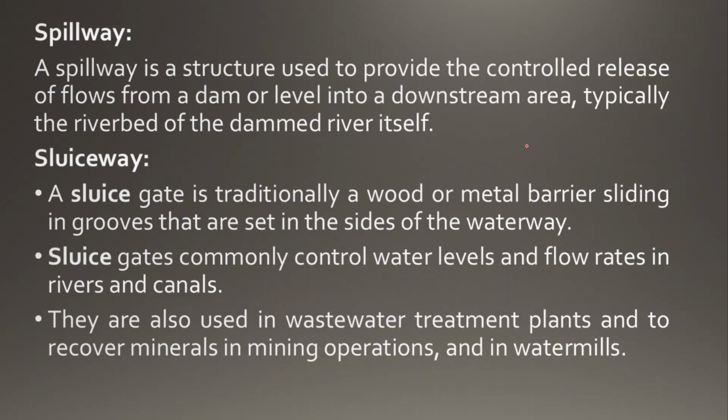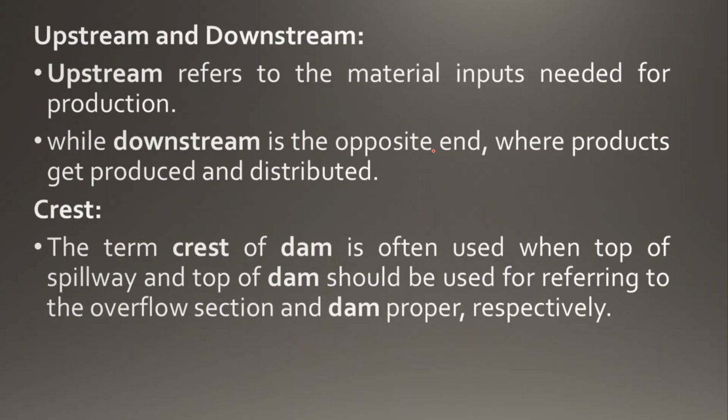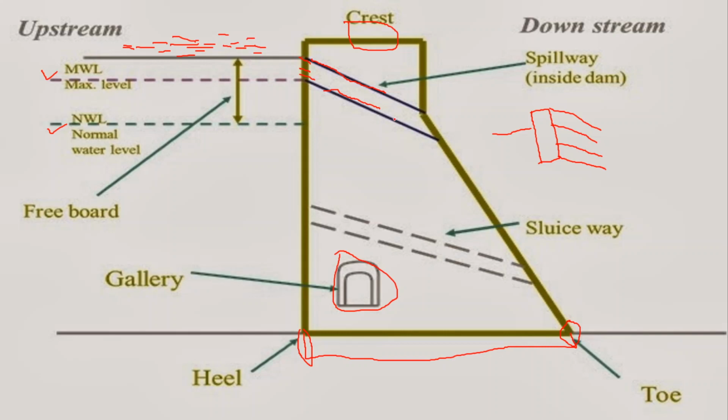Next, spillway. Just now I said spillway. It is a structure used to provide the controlled release of flows from a dam into the downstream area, typically the river bed of the dammed river itself. Inside the dam, the spillway distributes the water, and treatment happens there. For example, rainwater obviously needs some treatment, and in this spillway the treatment process goes on.